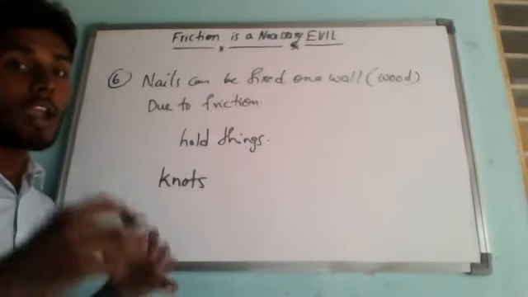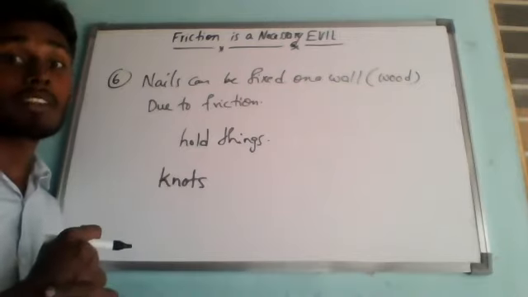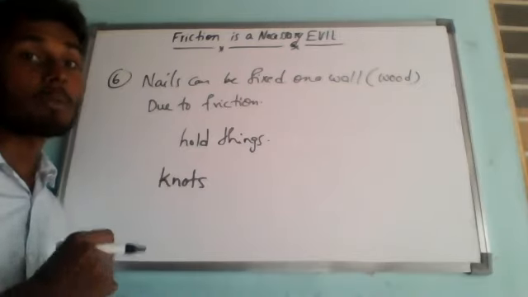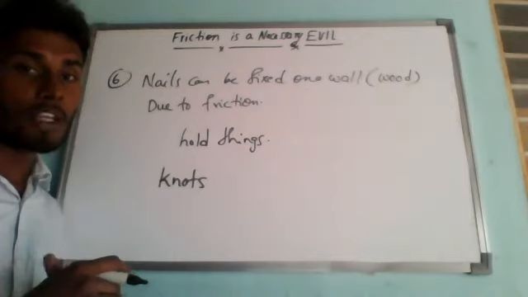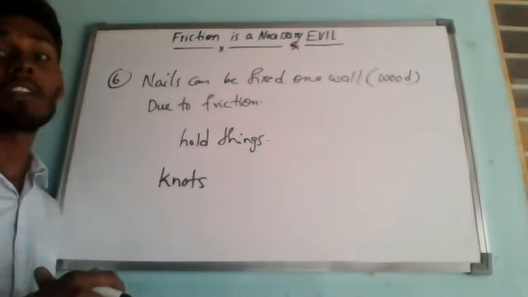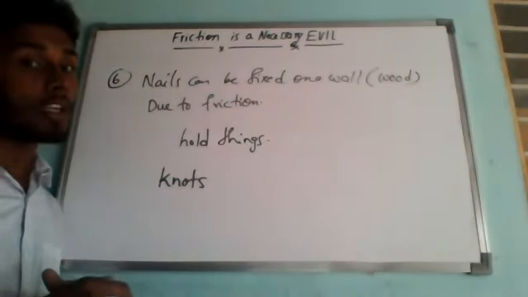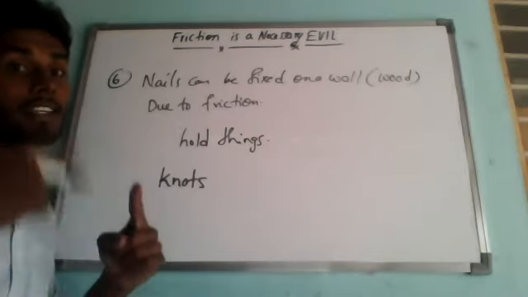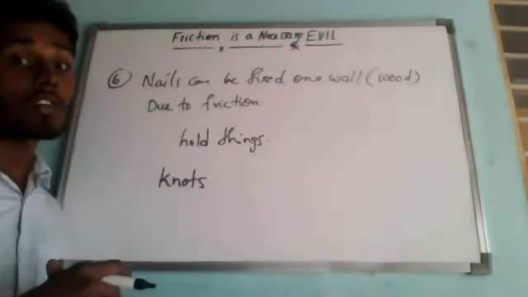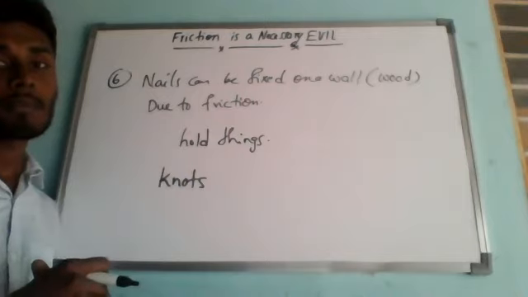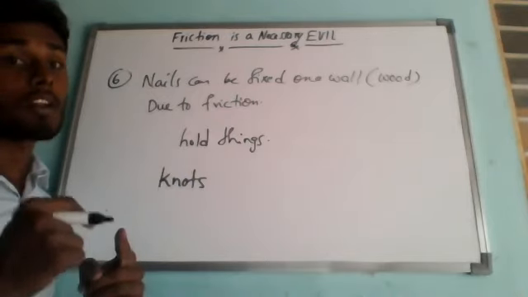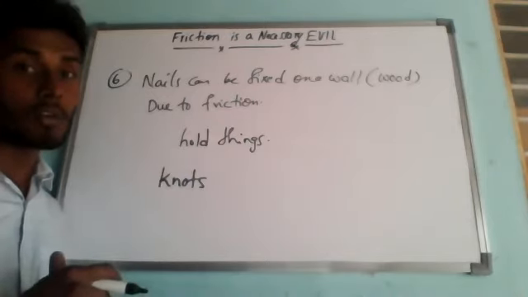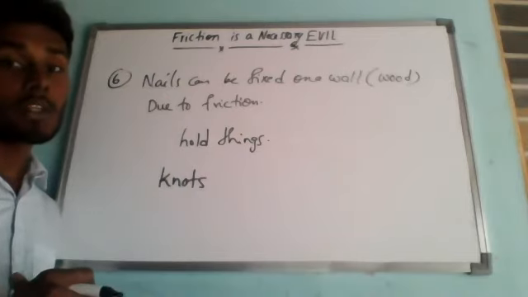An oily or greasy pole has much less friction, due to which it becomes very difficult to climb up a greasy pole. Friction enables a ladder to be leaned against a wall and not slip down to the floor. So friction helps even in the construction of buildings. Without friction, no building could be constructed.